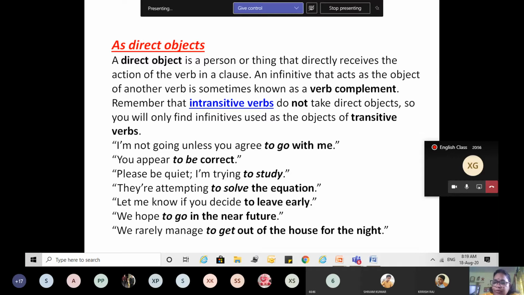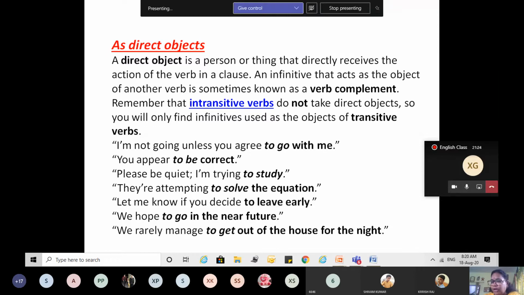We are talking about non-finite verbs. So the infinitive itself is a verb, but here it is acting as an object to another verb, right? That means there should be two verbs. One verb will be the main, finite verb, because if it is not finite, it is not going to have an object.